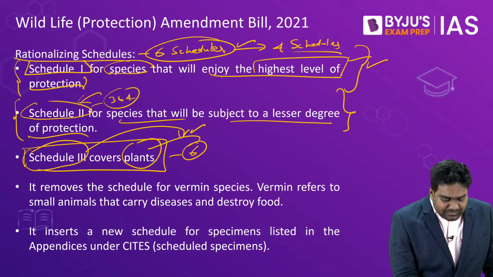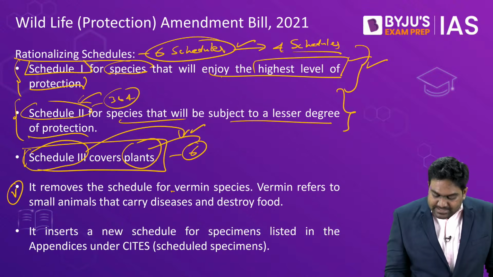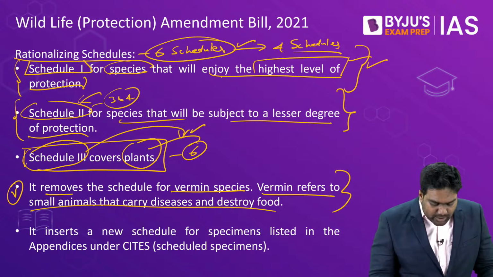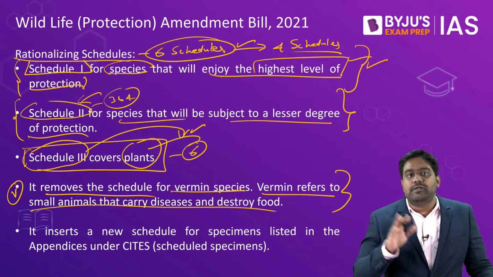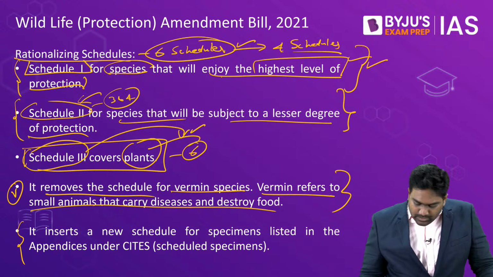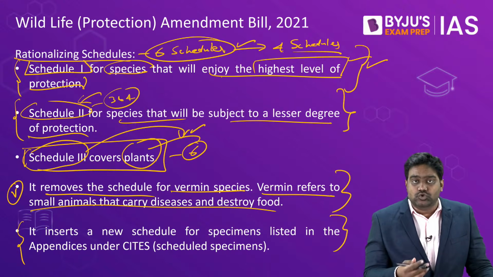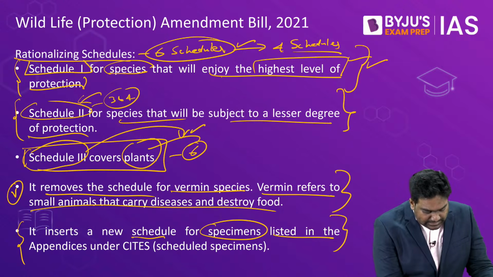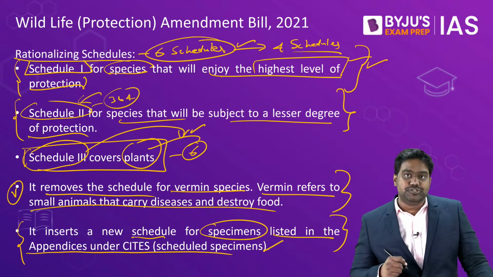Then Schedule 5 that we spoke about, that deals with vermins and pests, is being removed. This schedule will be removed entirely, and instead a new schedule is being introduced, which would be the 4th schedule, that will contain a few species that are listed under the CITES Convention.